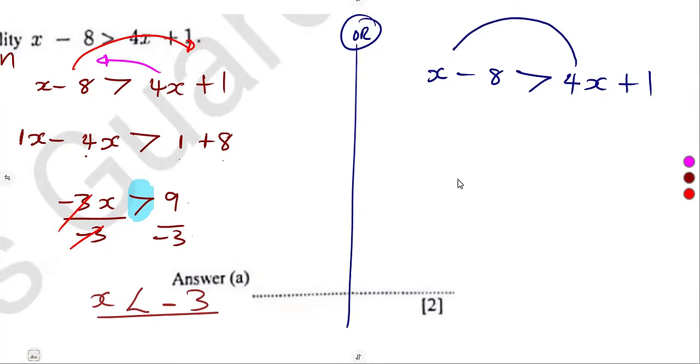And definitely we are subtracting a bigger number from a smaller one. We are going to have a negative there. So to avoid it, we are going to take the x to the right-hand side, so that we are subtracting a smaller from a bigger value. At least we are going to have what? A positive there.